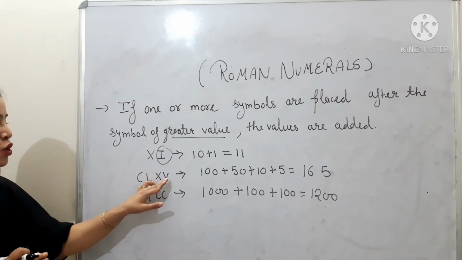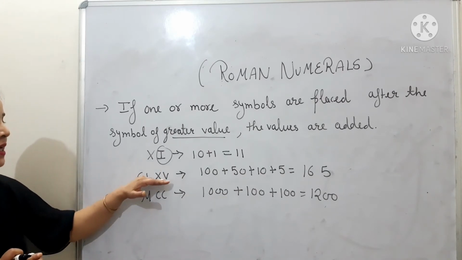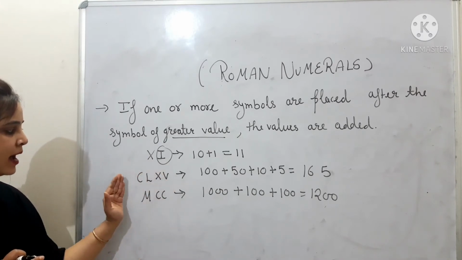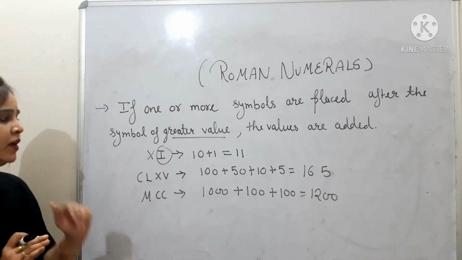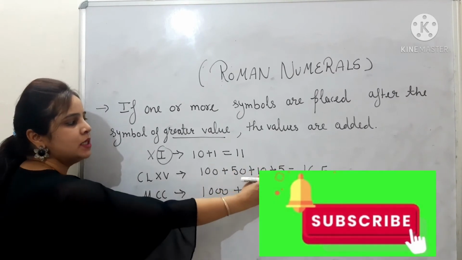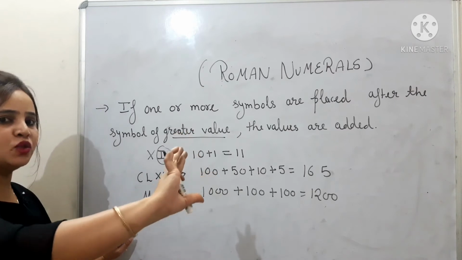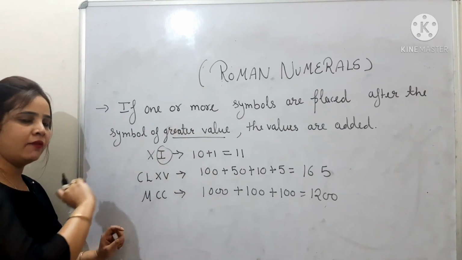CLXV. C stands for 100, L stands for 50, X 10, V 5. It means all other symbols are of lower value and C is of higher value as compared to these symbols. So here we are going to do 100 plus 50 plus 10 plus 5, that is 165. All the values will be added because C is of higher value and all other symbols are written after it.